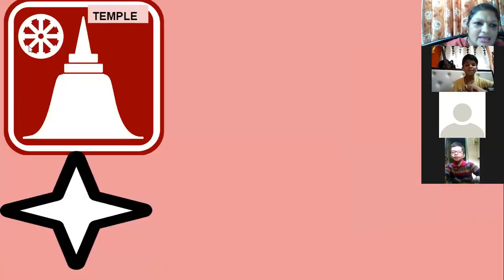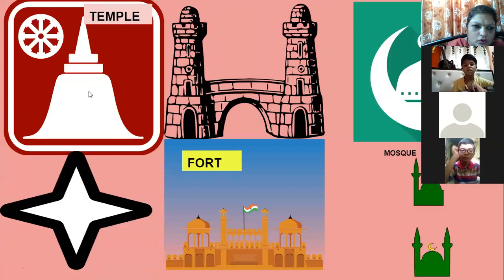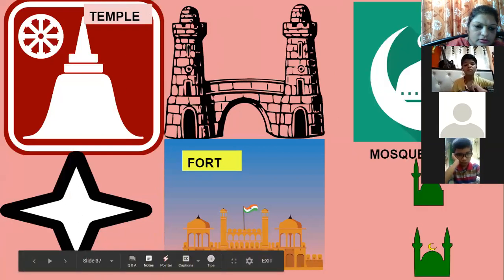See, these are some symbols which are used for the temple. These two symbols are used for the temple. These are miniature drawings, small drawings. So these are conventional symbols.